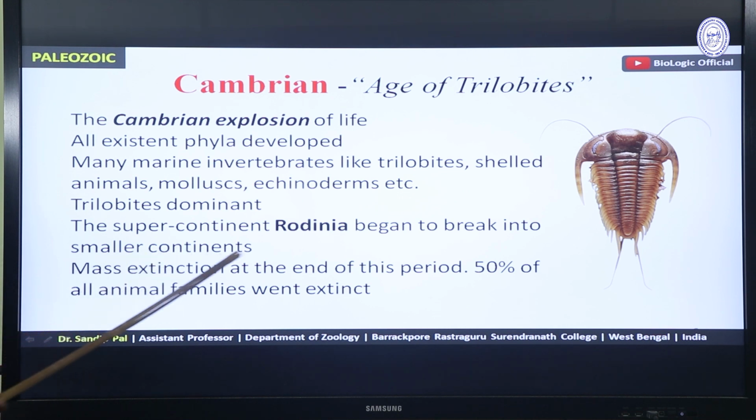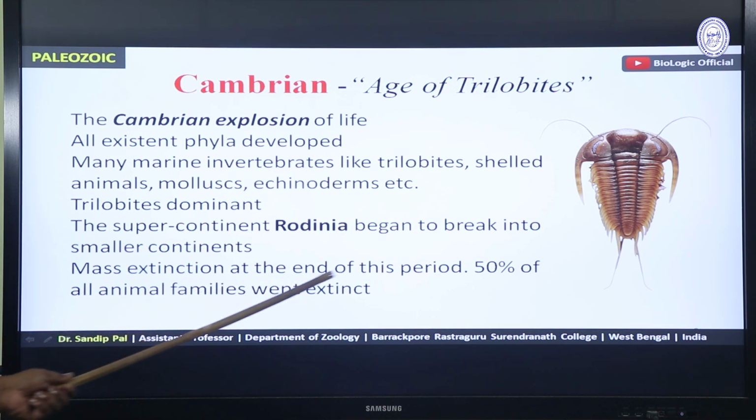The supercontinent Rodinia began to break into smaller continents. In that time, there is a supercontinent, a single landmass which is called Rodinia, just began to break into smaller pieces. Mass extinction at the end of this period, which caused around 50% of all animal families that went extinct.